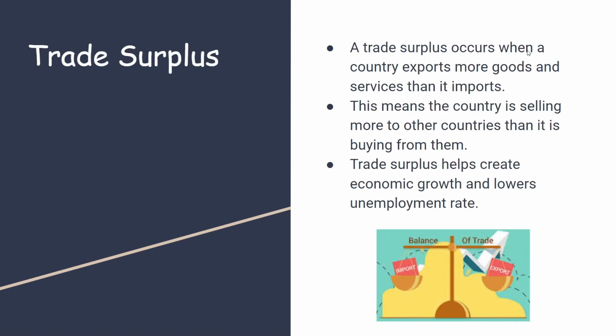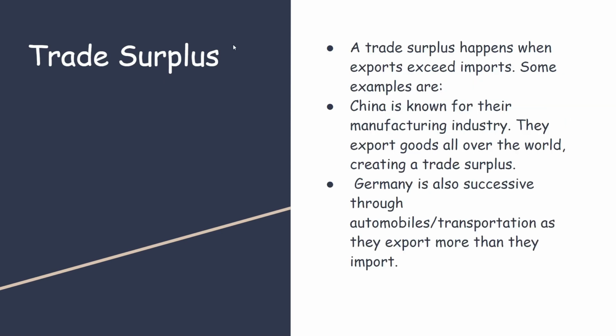Trade surplus occurs when a country exports more goods and services than it imports. China is also known for their manufacturing industry. They export goods all over the world, creating a trade surplus. This is an example. And Germany is also successful through automobiles and transportation, as they export more than they import.